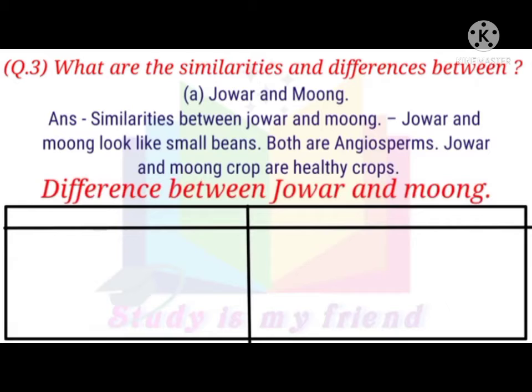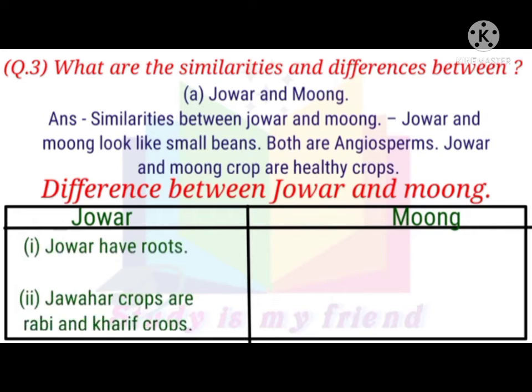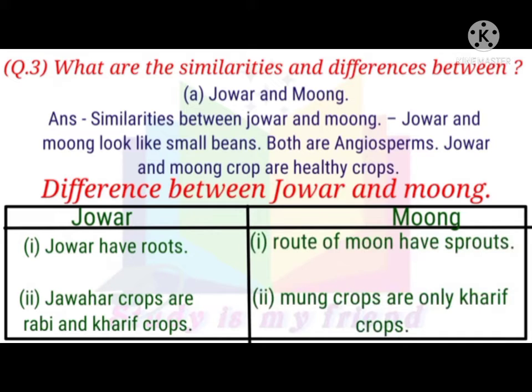Difference between Jawar and Mung. Jawar: 1. Jawar has roots. 2. Jawar crops are Rabi and Kharif crops. Mung: 1. The root of Mung has sprouts. 2. Mung crops are only Kharif crops.